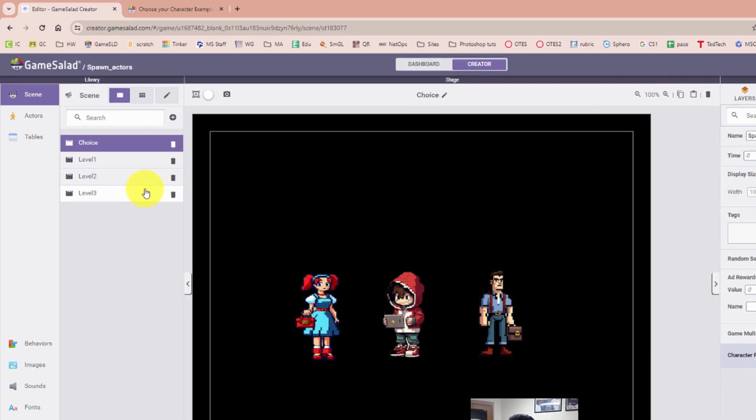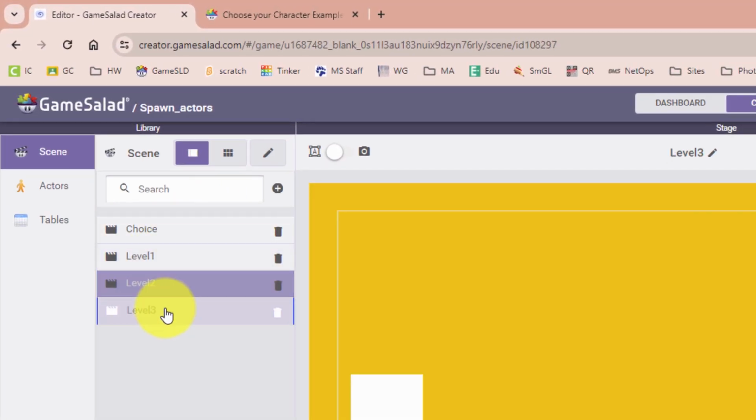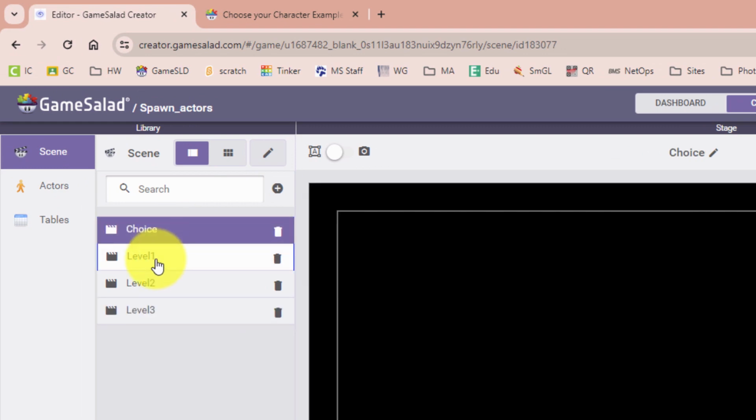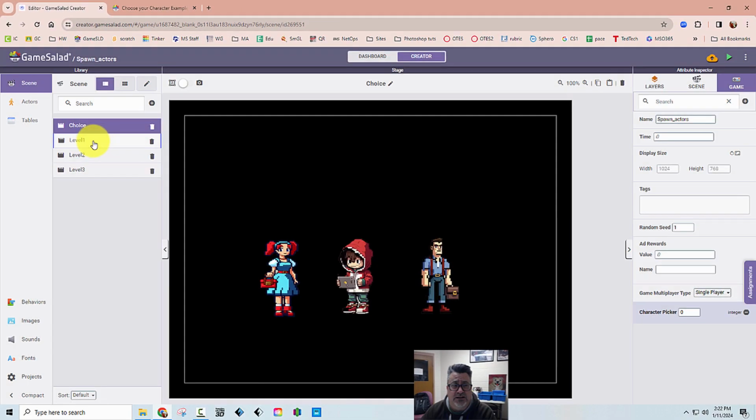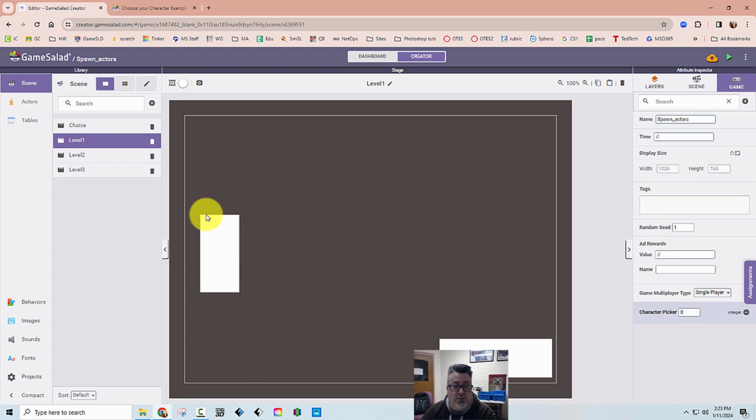So let's just take a look at what I have going on here. I just have 4 levels, level 1, level 2, level 3, and the choice level. Now I want you to notice on each of these levels, look at this rectangle right here. This is actually the character in the game. It's a white square here, but what we do is we put code in so that this white square changes to whatever character I want it to change to.